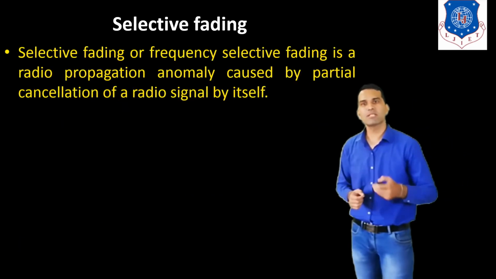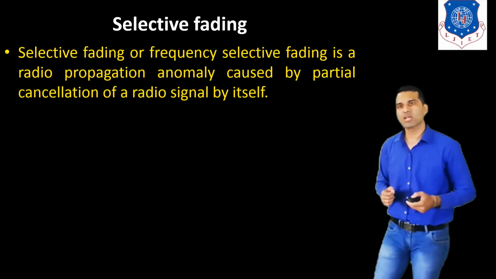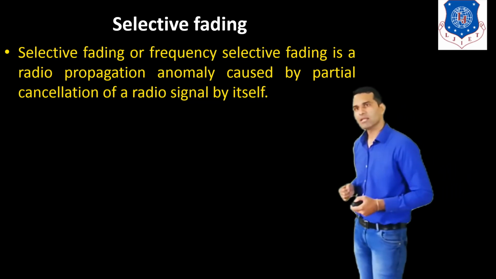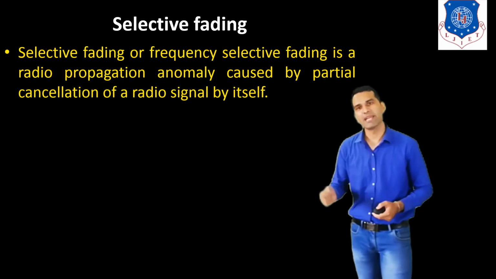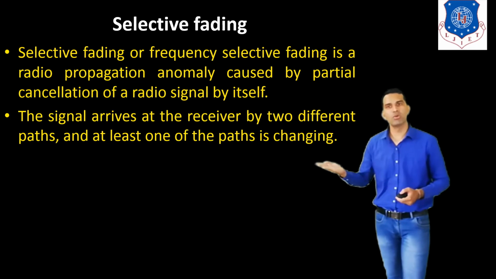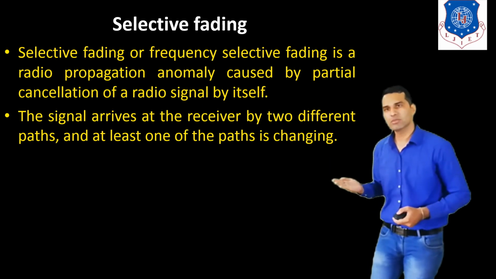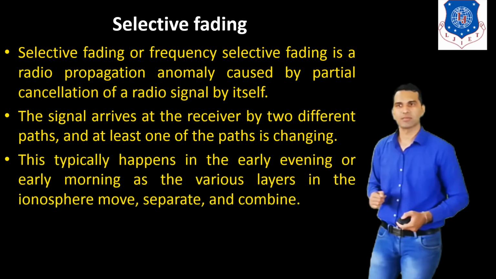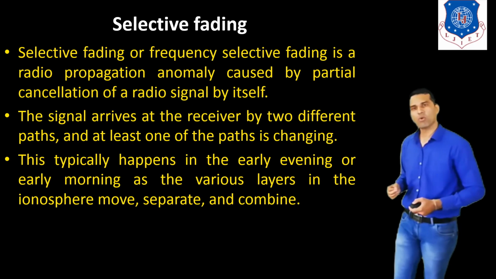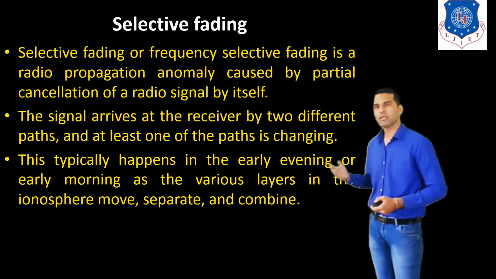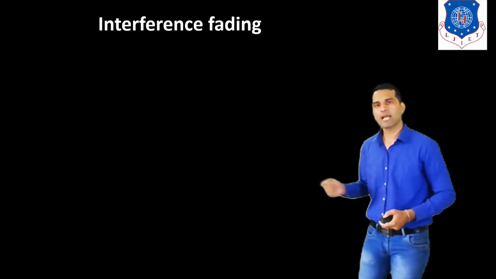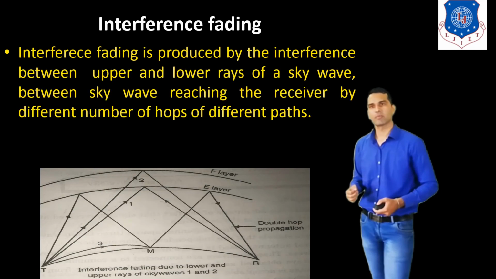Selective fading, or frequency selective fading, is a radio propagation anomaly caused by a partial cancellation of a radio signal by itself. The signal arrives at the receiver by two different paths, and at least one of the paths is changing. This typically happens in the early evening or early morning as the various layers in the ionosphere move, separate and combine.